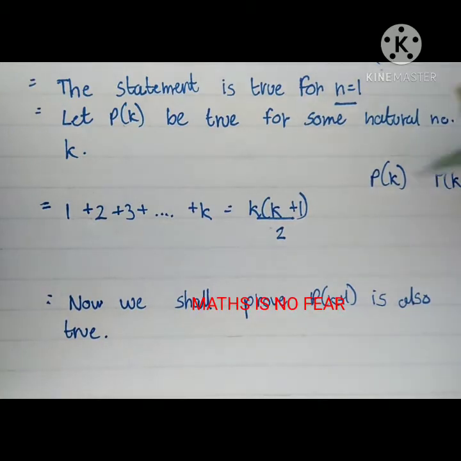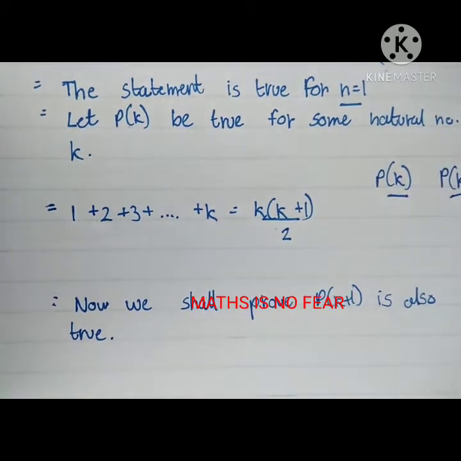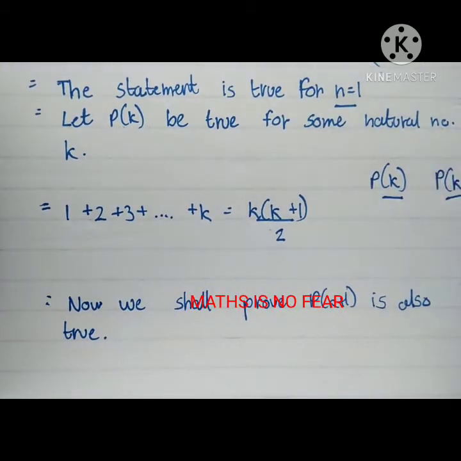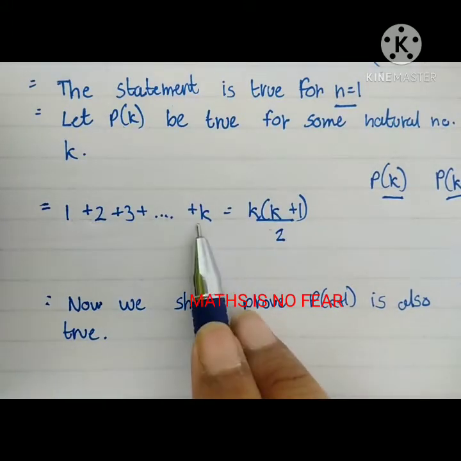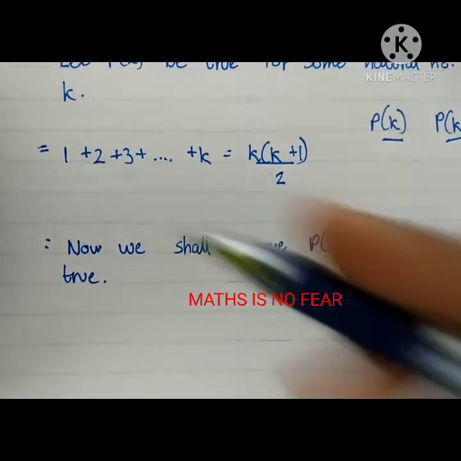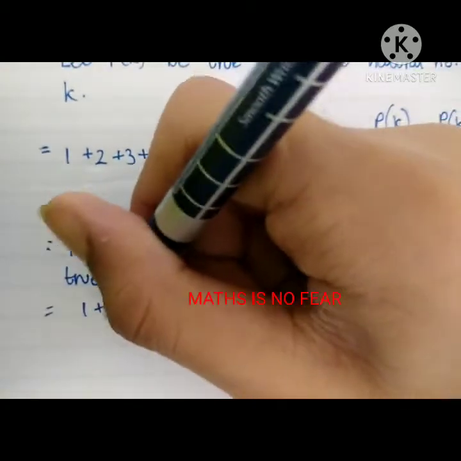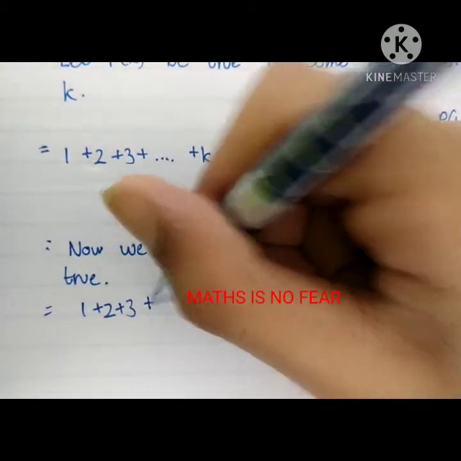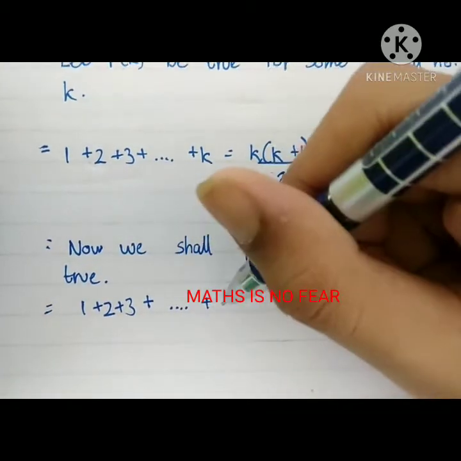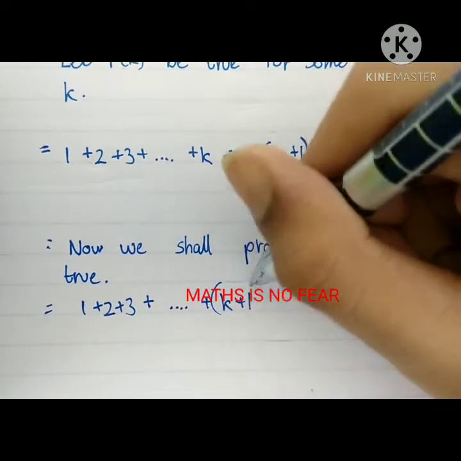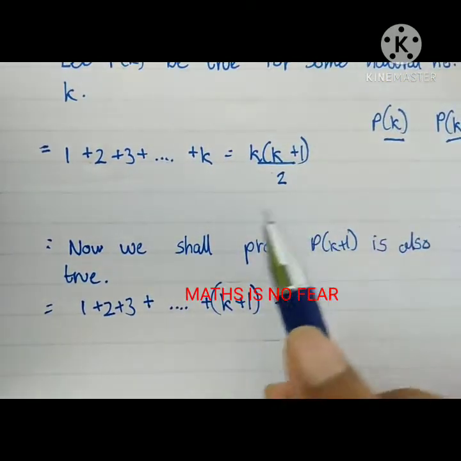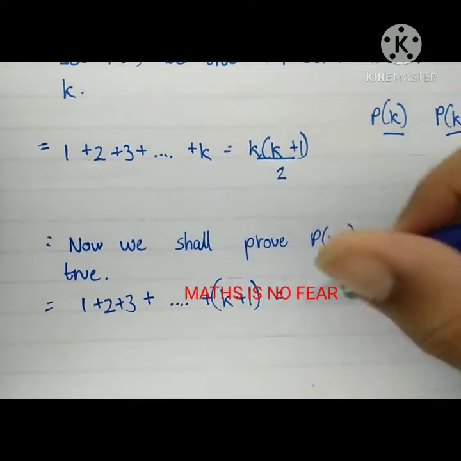Everyone would say that I replaced k with what? k plus 1. Okay, I replaced k with k plus 1. So in this formula I have to replace k with what? k plus 1. Okay, so let's do it. 1 plus 2 plus 3 plus dot dot dot plus (k plus 1), let me do a bracket, is equal to what? I have to replace k with k plus 1 in this formula also.